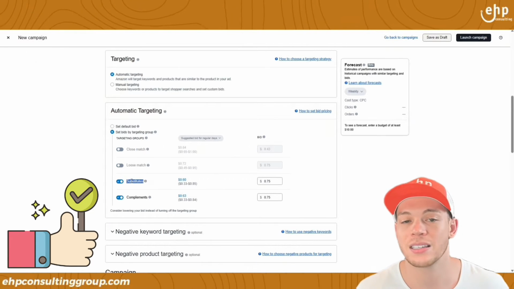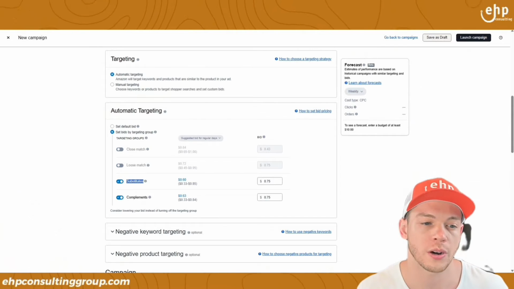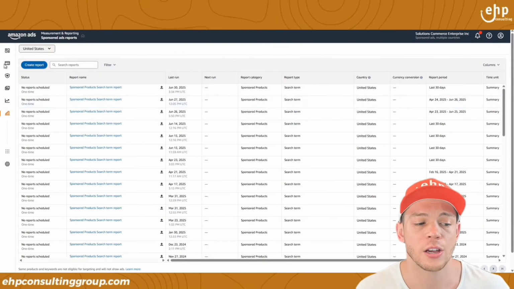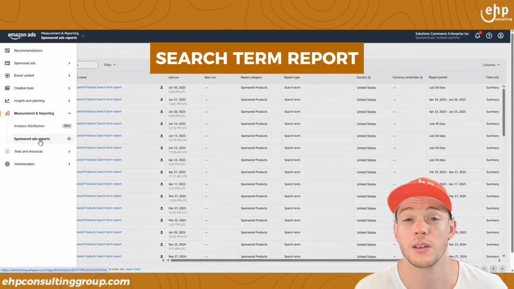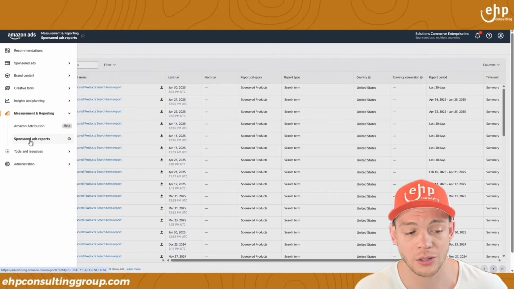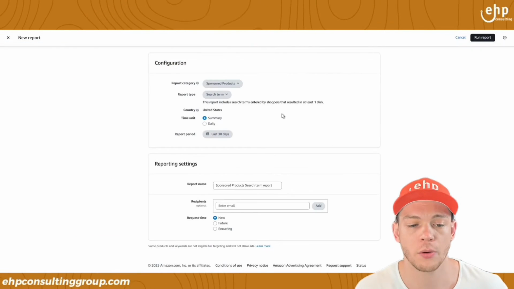If one campaign isn't running, you want to make sure it is running so that way you can see if it's doing good or not. Okay, so that's the first thing. Create those 4 campaigns. After that, you're going to want to pull a search term report so we can figure out what are people typing in to purchase your product. So get that sponsored ads reports, create that report.